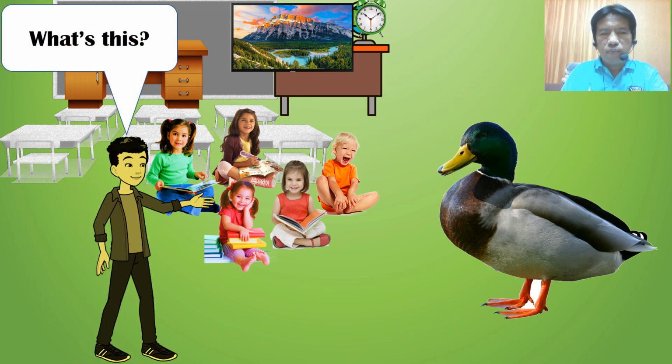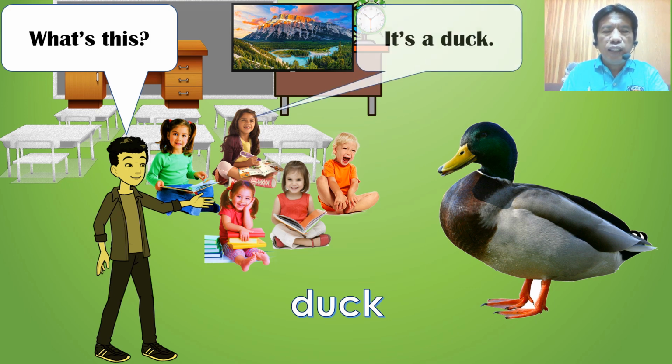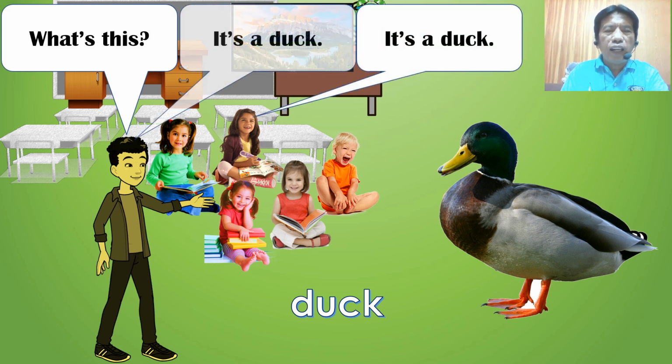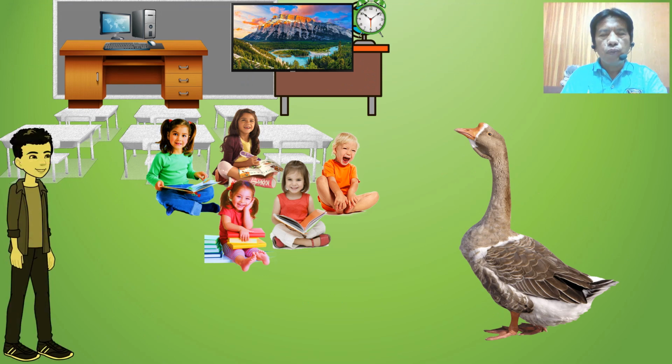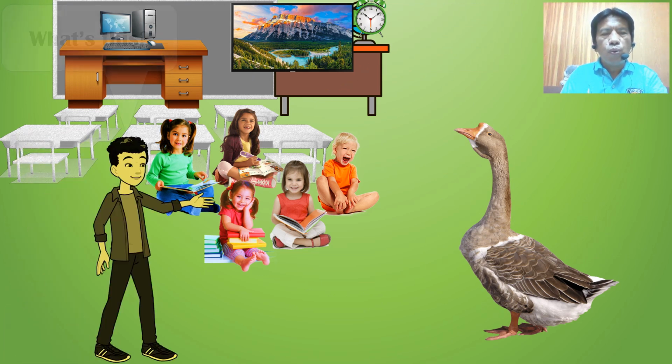What's this? Duck. It's a duck. Again, it's a duck. Now, it's your turn. What's this? Very good. What's this?